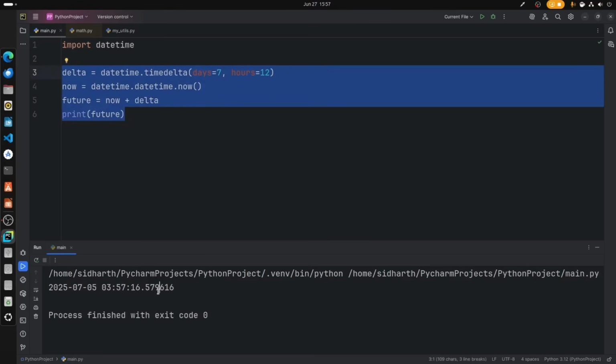Now we can even format the code. For example, if you're printing the date, we get year, month and day as the default format. Let's say you want to modify that format.